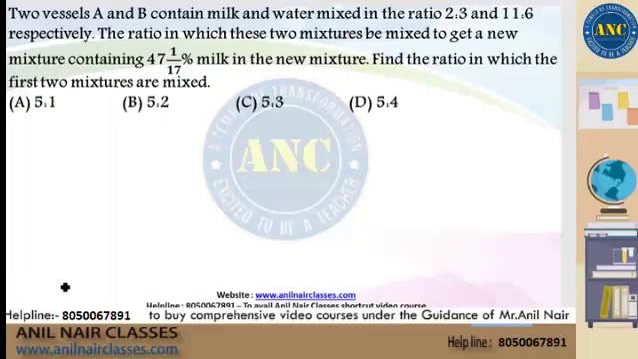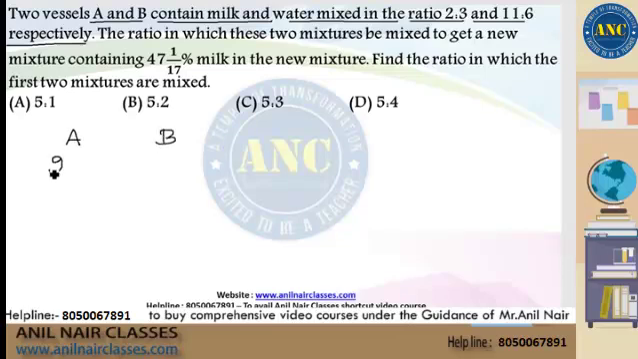Now let us see another variety of question in this allegation. Almost the same variety but with a slight difference. This makes another beautiful question. Now see here. Your question is, two vessels A and B contain milk and water mixed in the ratio 2:3 and 11:6 respectively. Now there are two vessels, vessel A, and there is another vessel B.